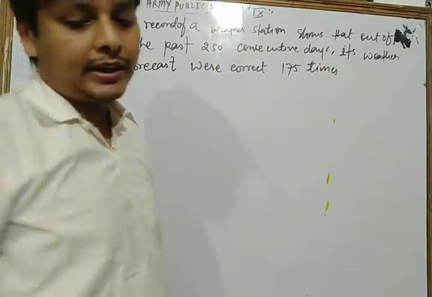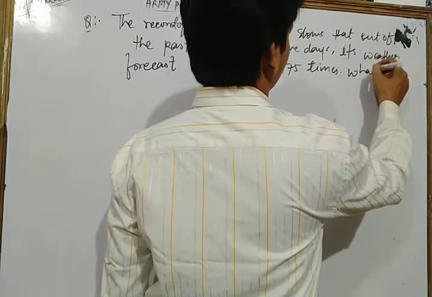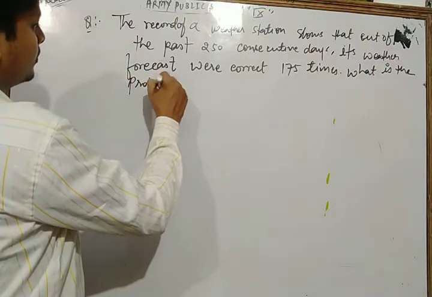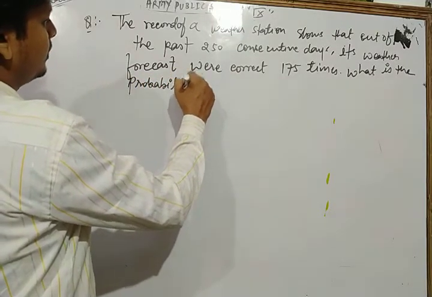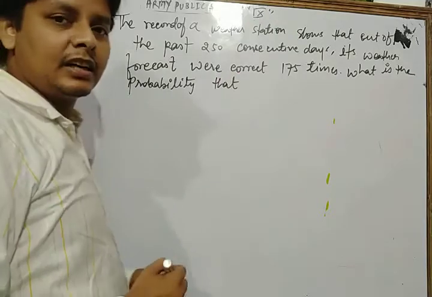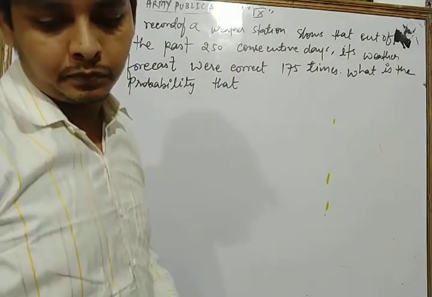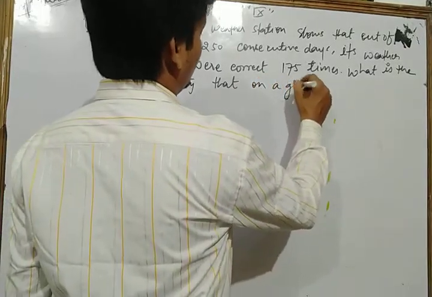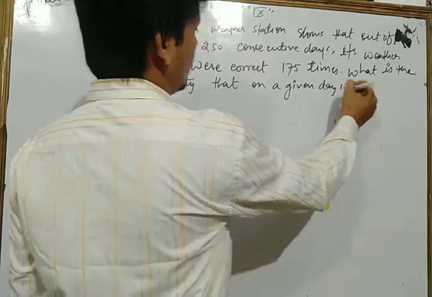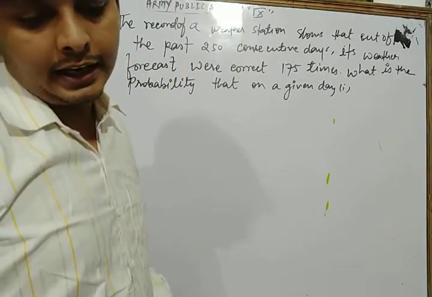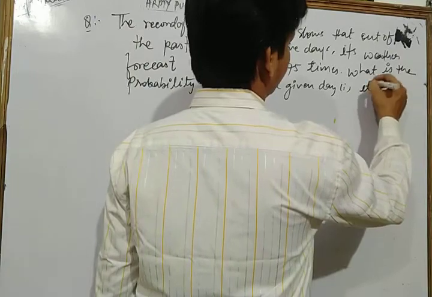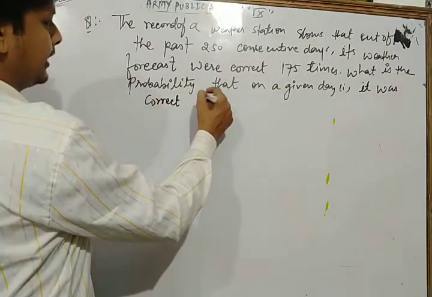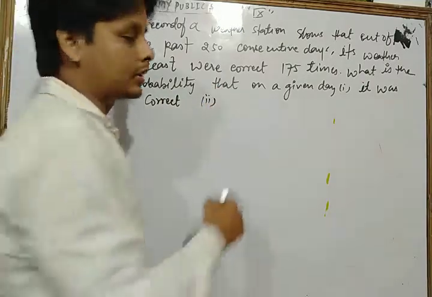What is the probability that on a given day, first, it was correct, and second, it was not correct?